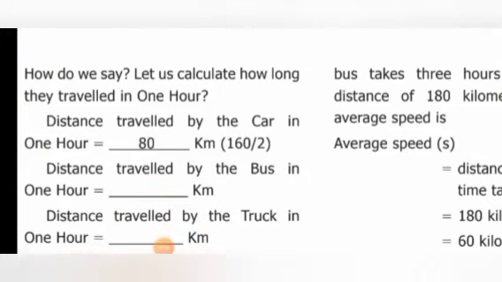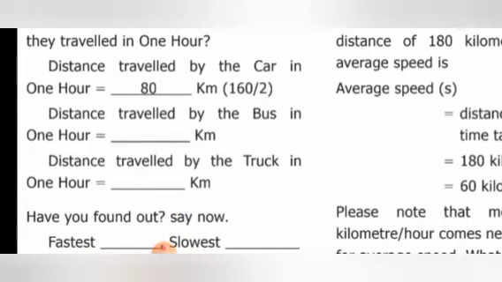Let us calculate how far they traveled in 1 hour. Distance traveled by the car in 1 hour: 160 kilometers in 2 hours means 80 kilometers in 1 hour. 160 divided by 2 gives 80 kilometers. What about the bus? Distance traveled by the bus in 1 hour equals 200 kilometers in 4 hours. So 200 divided by 4. What's your answer, children? Yes, good. It is 50 kilometers.